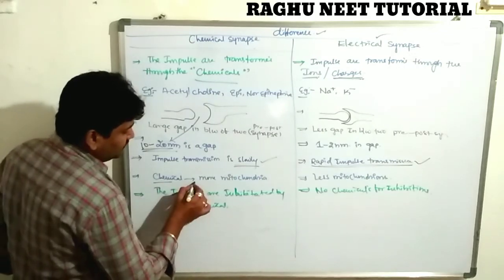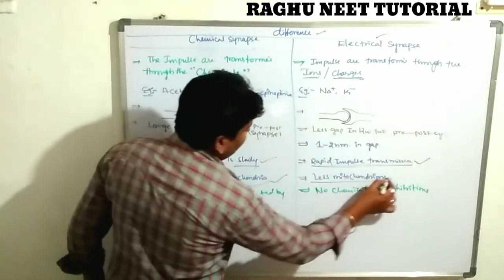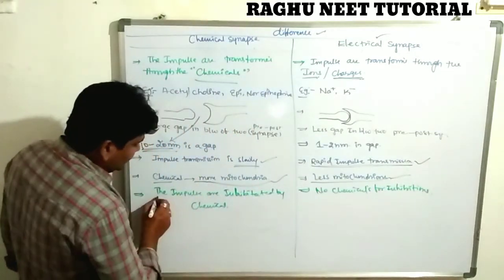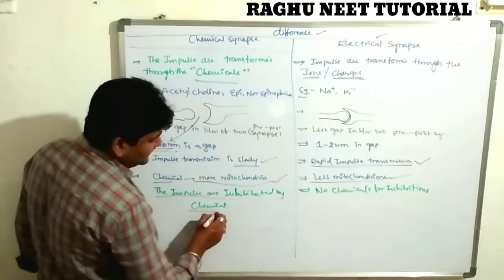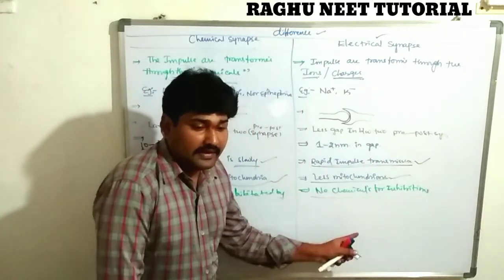The chemical synapse contains more mitochondria, while the electrical synapse contains very little. The impulse is inhibited by chemicals in the chemical synapse. The impulse is never inhibited by chemicals in the electrical synapse, and there are no inhibitory ions.